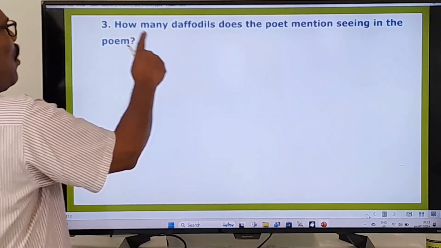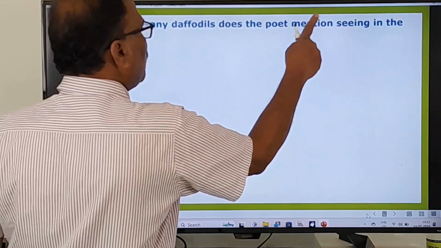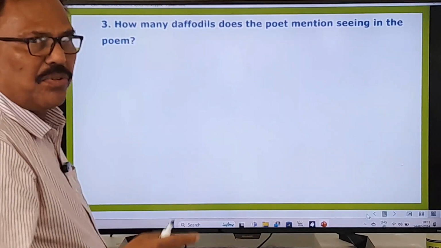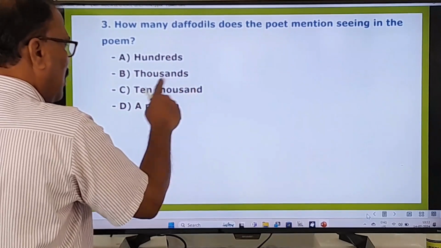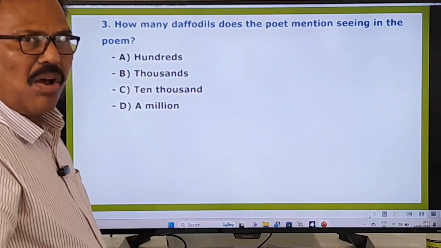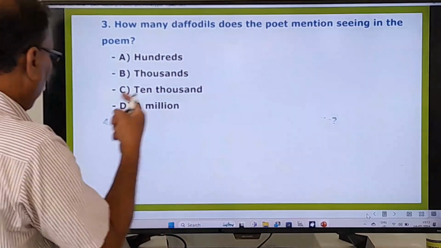Third question. How many daffodils does the poet mention seeing in the poem? That you know very well. And here you pay attention. Hundreds, thousands, 10,000, a million. What is the right option? You know that very well. You go to the next question.